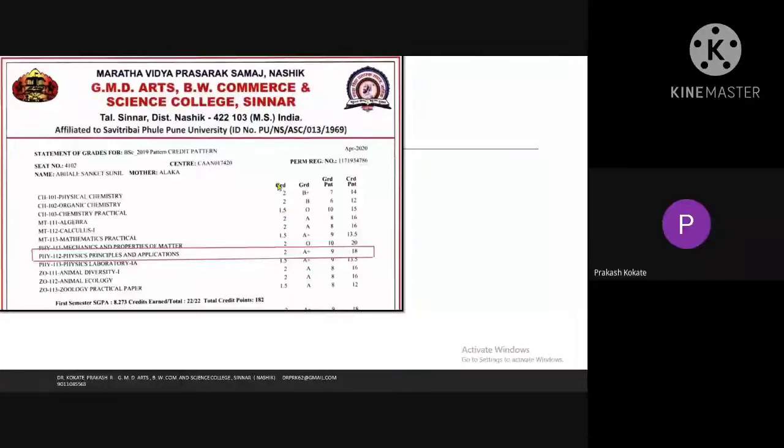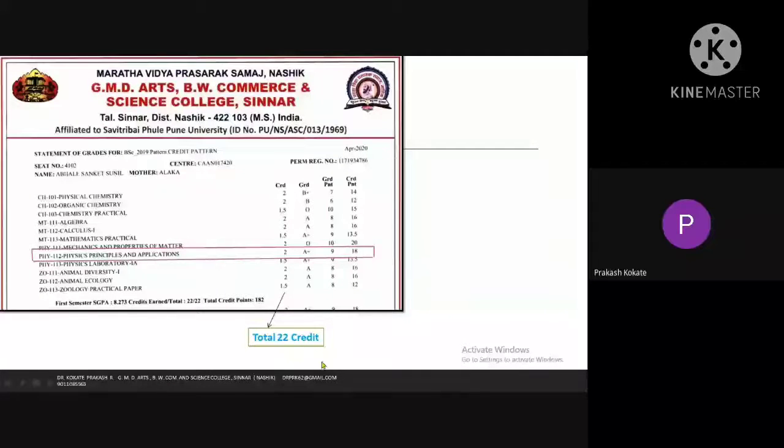Now we'll try to understand this example only. Remember, the physics course is only for two credits, and the grade point that Abhale achieved is only 9, and it becomes 18 as credit points. Now see how this 9 is coming. Therefore, now we'll go to the next slide.